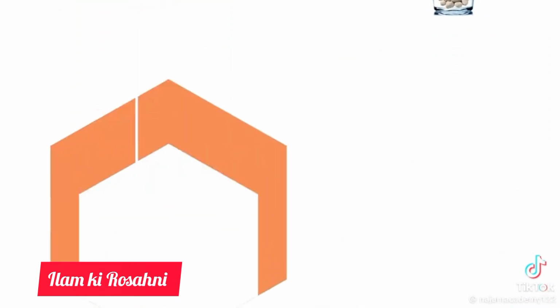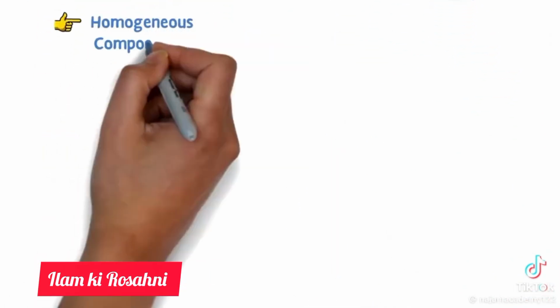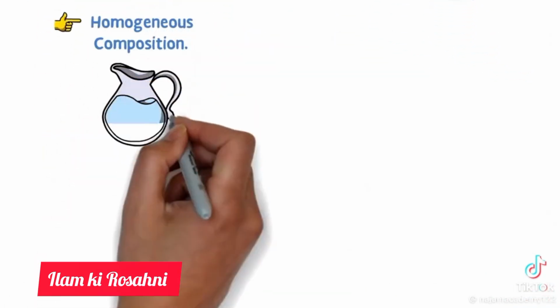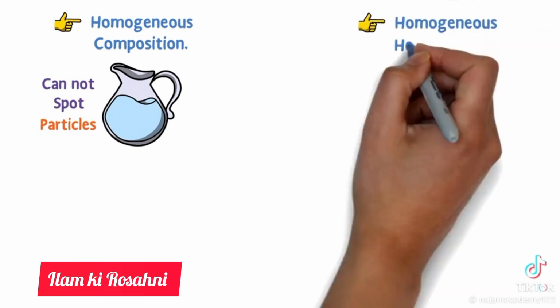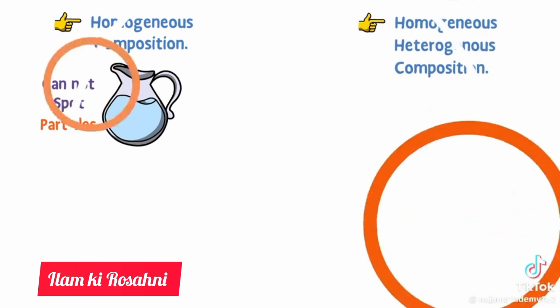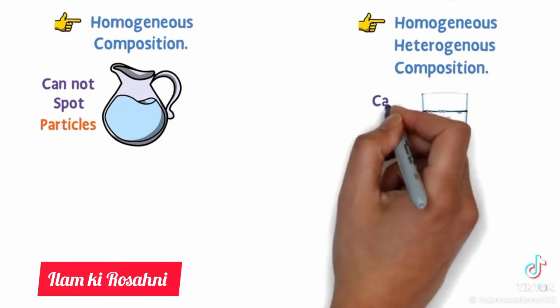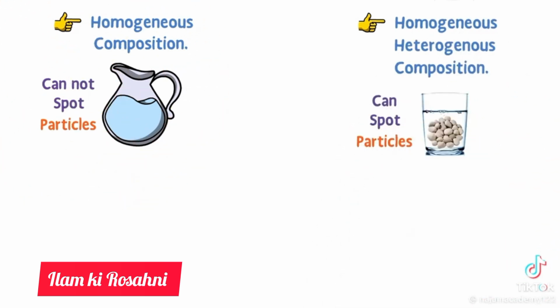Thirdly, a compound always has homogeneous composition. For instance, you cannot spot the particles of oxygen and hydrogen in the water. On the other side, a mixture has either homogeneous or heterogeneous composition. For example, you can spot both pebbles and water in this mixture.